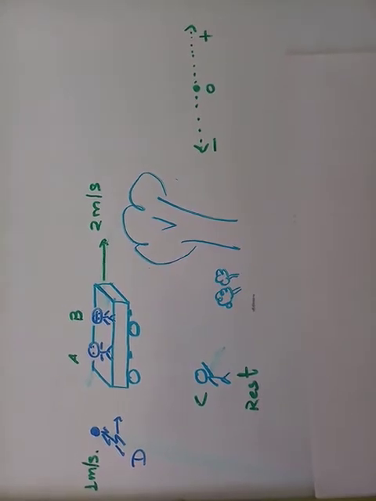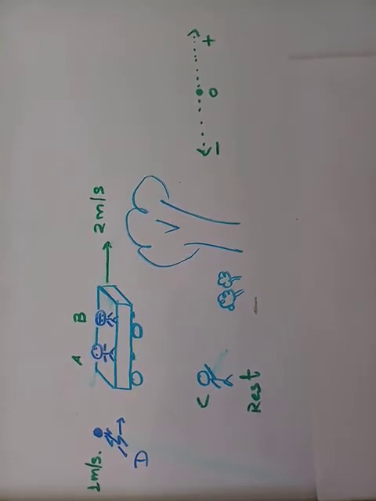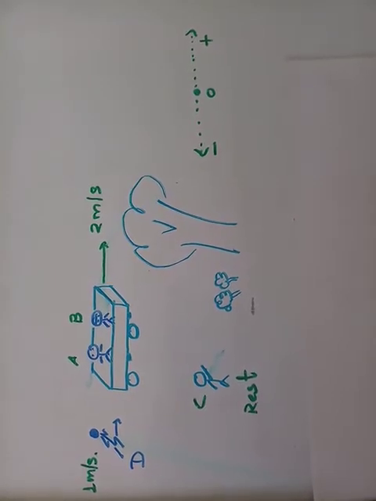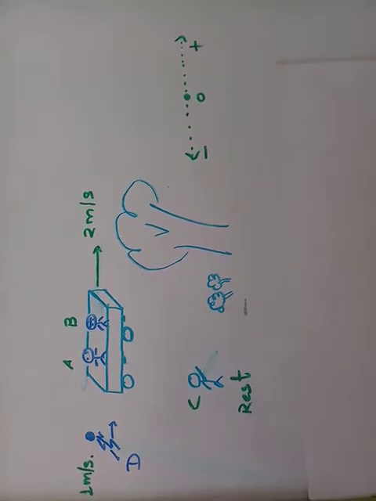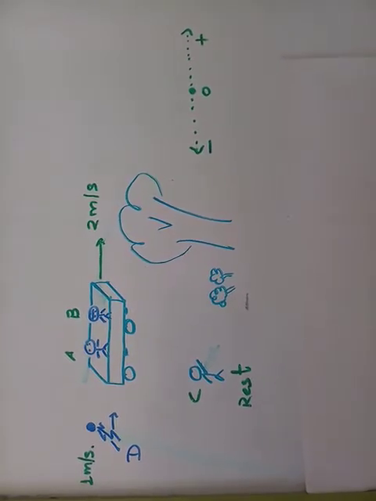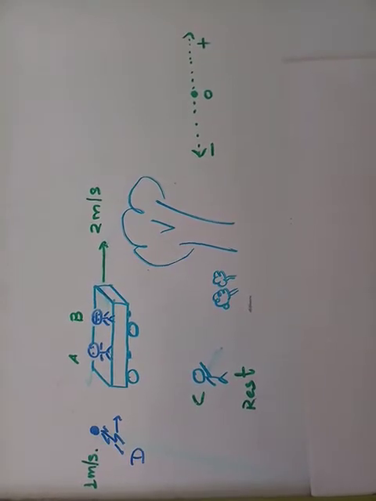If I ask B, what is the speed of A according to you? The answer of B will be that according to me, man A is at rest.